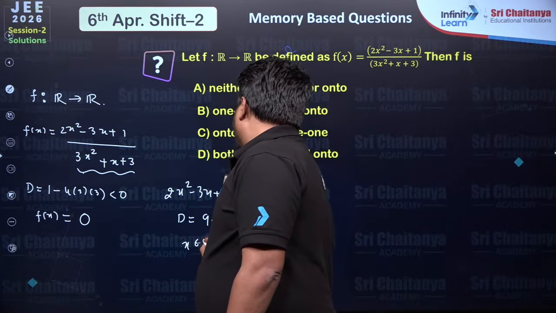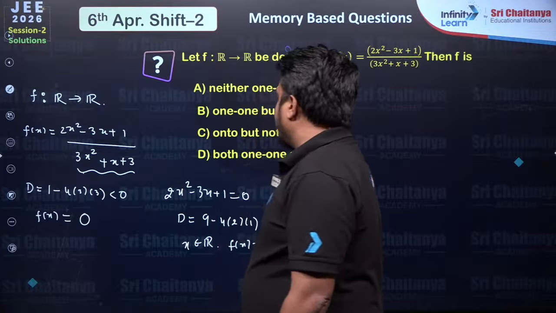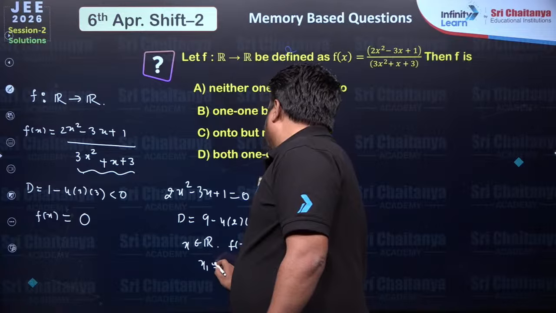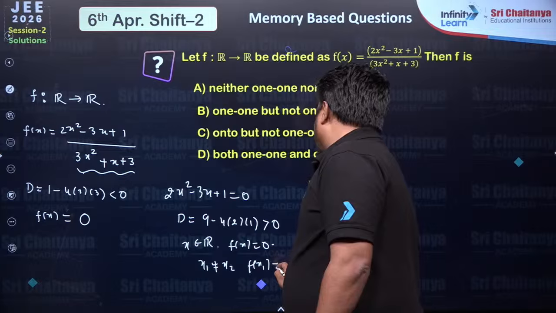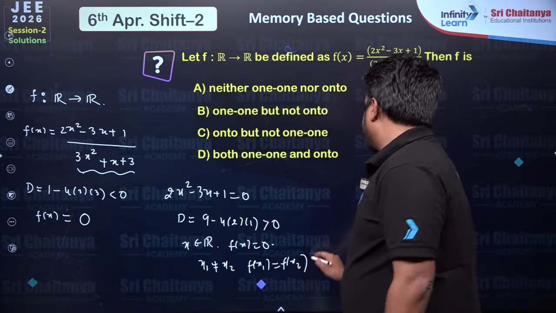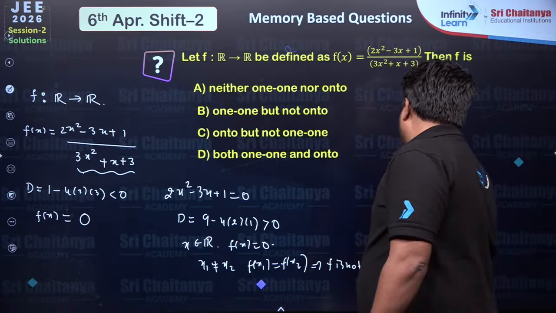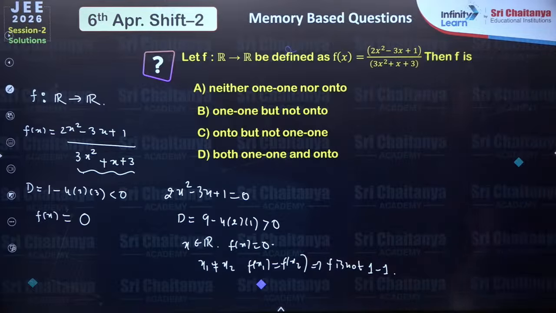So there exist two real values of x such that f(x) is 0, right? So we can have x1 not equal to x2 such that f(x1) is equal to f(x2). So the function is not one-one, right? Our function f is not a one-one function.